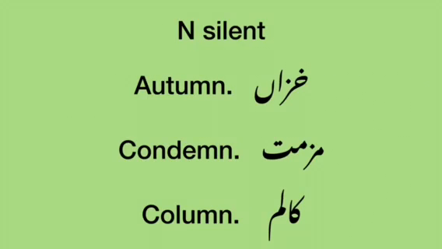Now see the words. N is silent here. Autumn. What is autumn? Khizan. Not ottoman. Autumn. Next is condemn. M is the stopping point. Condemn. Muzammat. Next is column. Column.